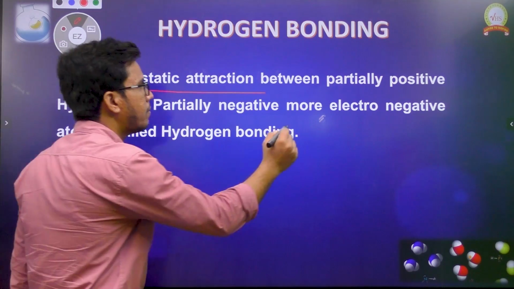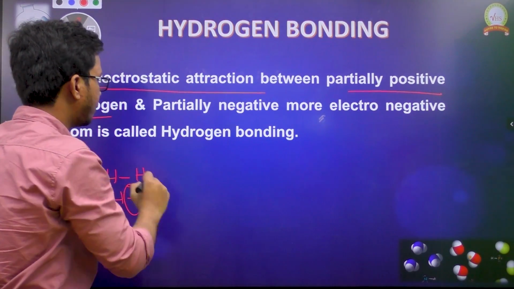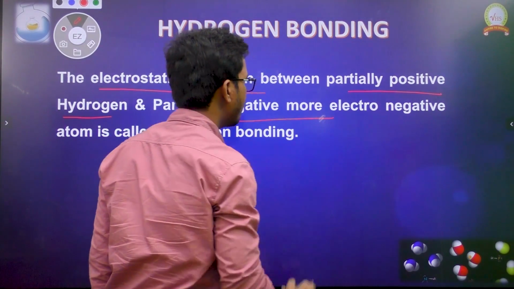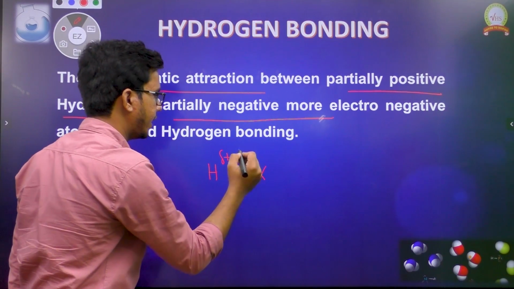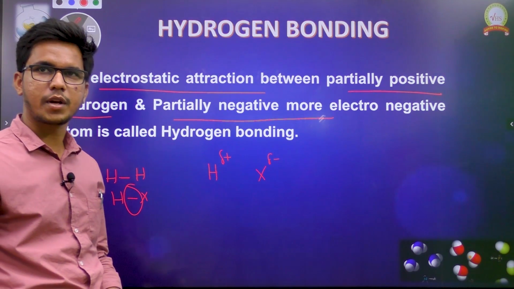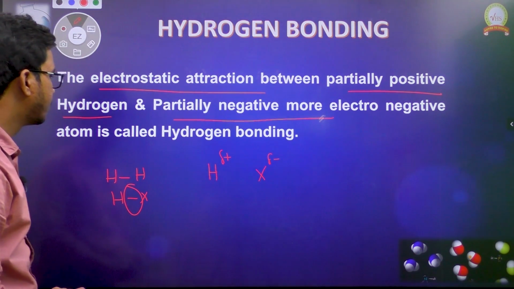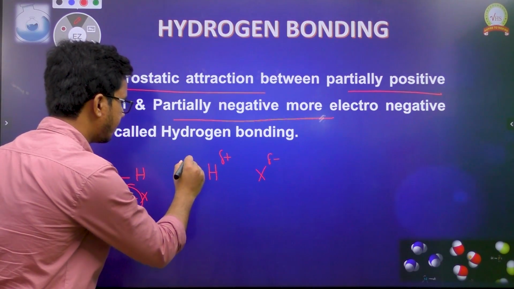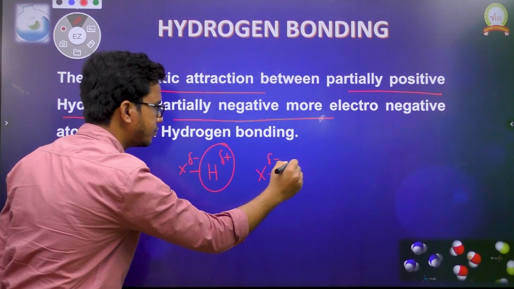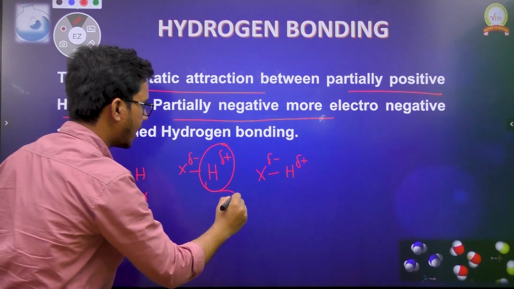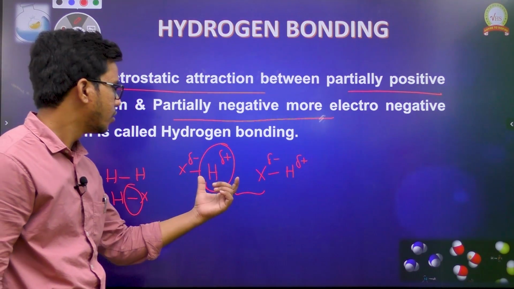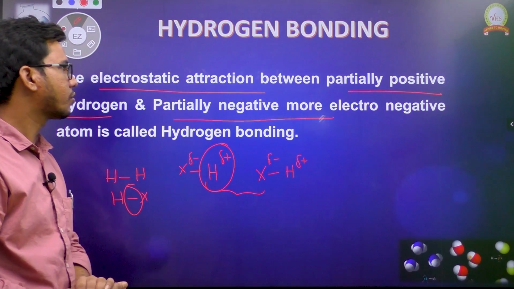Electrostatic attraction between partially positive hydrogen and a partially negative, more electronegative atom. It might be anything; what those more electronegative atoms are, we'll also discuss later. Now, hydrogen should be bonded with some other electronegative atom, and hydrogen should get a partial positive charge. When it is charged like this, a force of attraction forms between the two oppositely charged species. That is what we call electrostatic attraction.